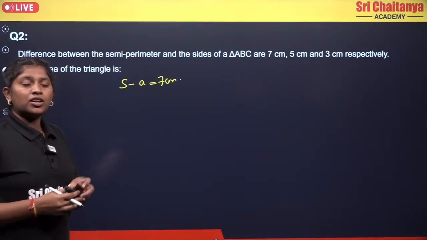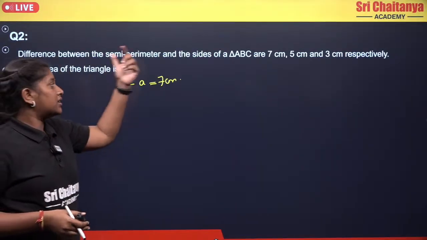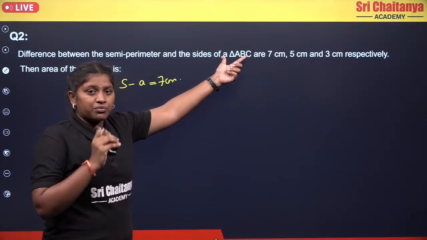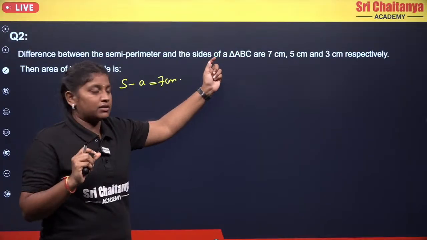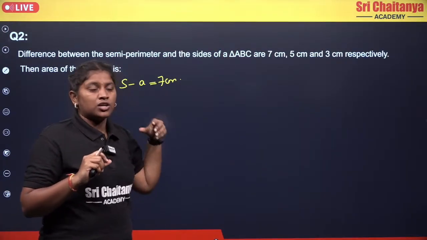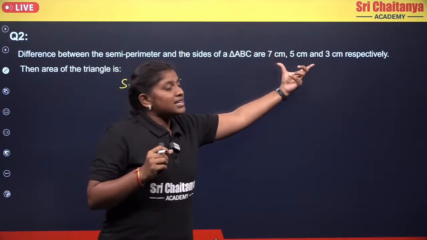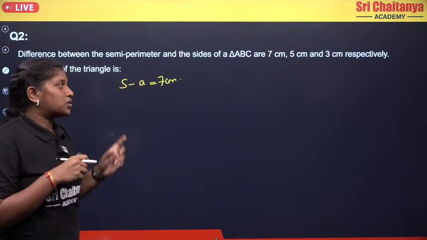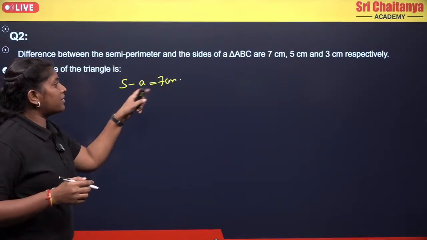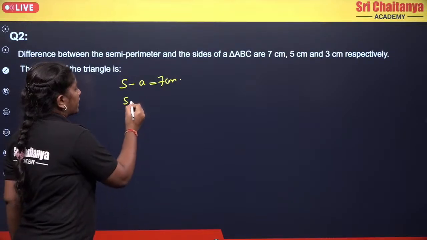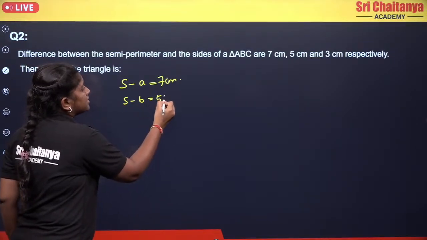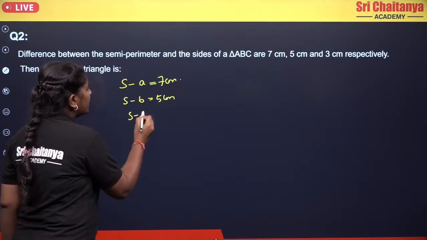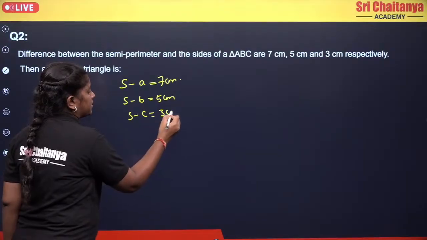Why I am taking the order ABC means, here they mentioned the triangle vertices order, which is nothing but your ABC. So whatever sides they have considered will also be in the form of ABC only. So that's the reason S minus A will be 7 centimeters and S minus B will be 5 centimeters and S minus C will be 3 centimeters.